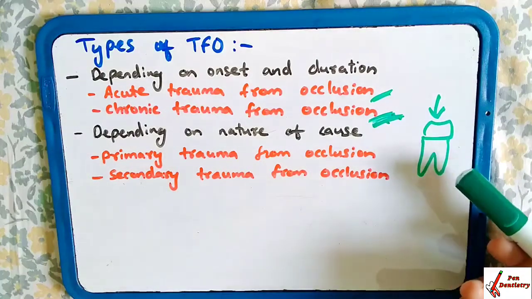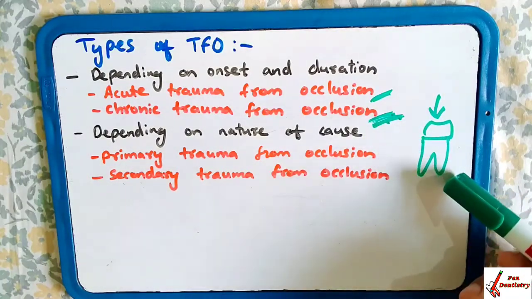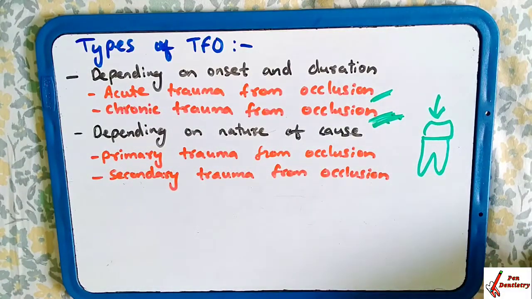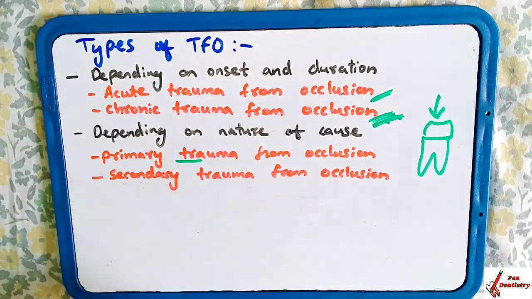It may occur even when the periodontal ligament is normal. In secondary, the tissue injury occurs due to normal or excessive occlusal forces with a reduced support,